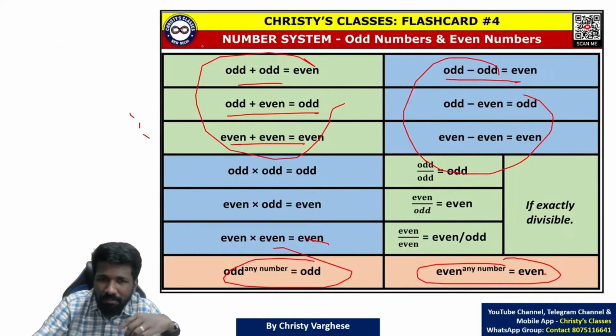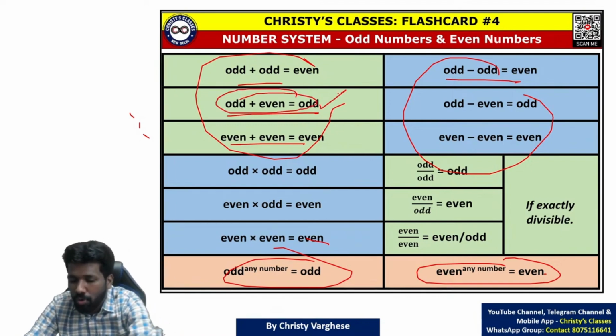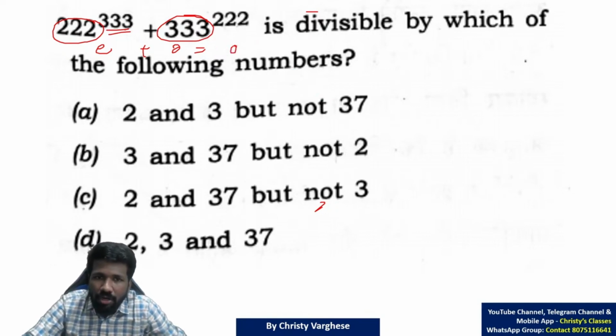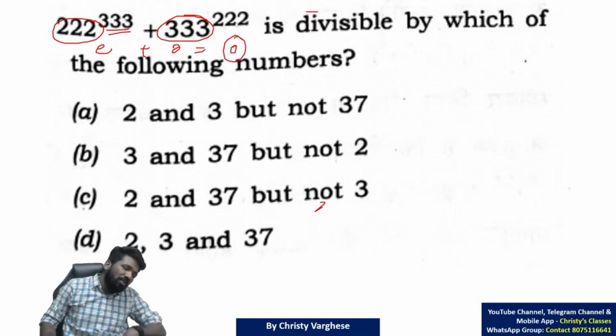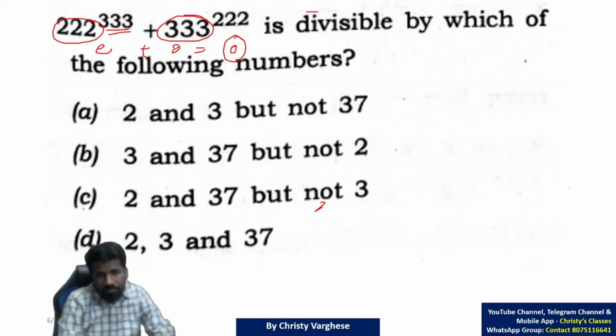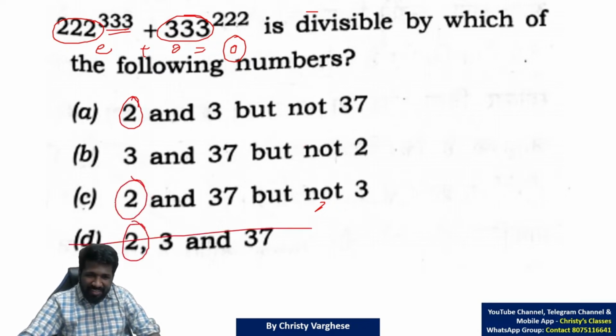Even plus odd is what? Even plus odd is clearly odd only. Even plus odd or odd plus even, both will be odd only. That means this sum should be an odd number only. An odd number will definitely not be divisible by 2. A number which is not divisible by 2, that is an odd number, na? Not divisible by 2 means this sum will not be divisible by 2. Option A says it is divisible by 2. Option C says it is divisible by 2. Option D says it is divisible by 2. These three options can readily be eliminated. Only option which says it is not divisible by 2 is option B.